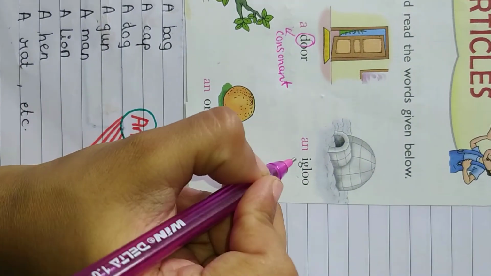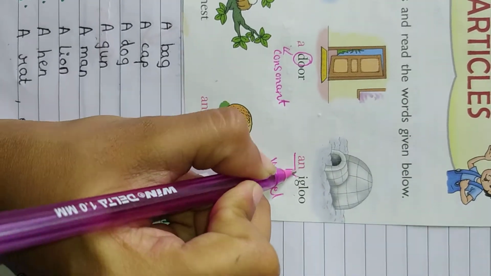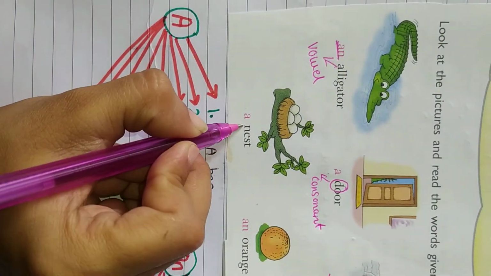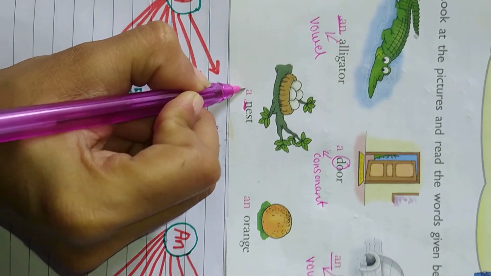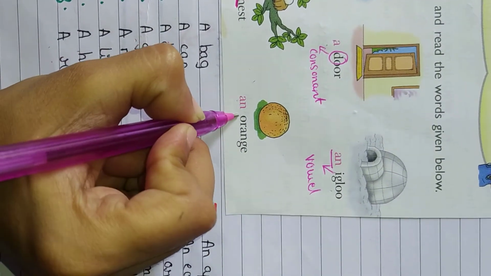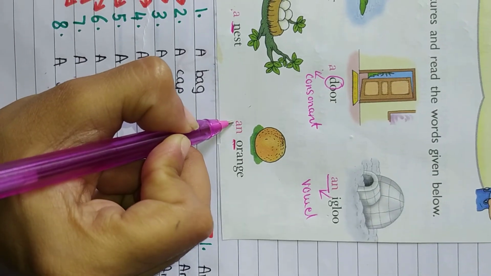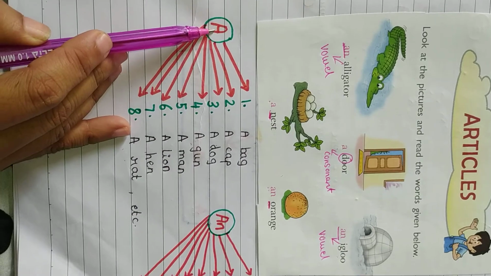See I. You have to look at the first letter. What is I? Vowel. If it is a vowel, we use an. A nest. See N. N is a consonant. So A. An orange. See O. O is a vowel. So an. Understood?